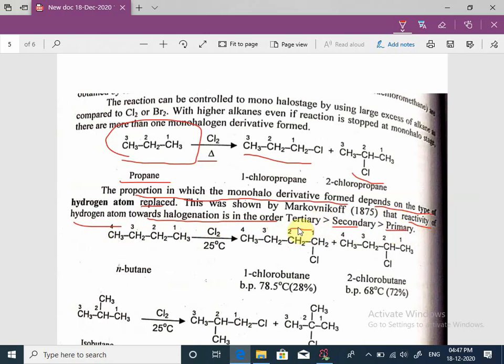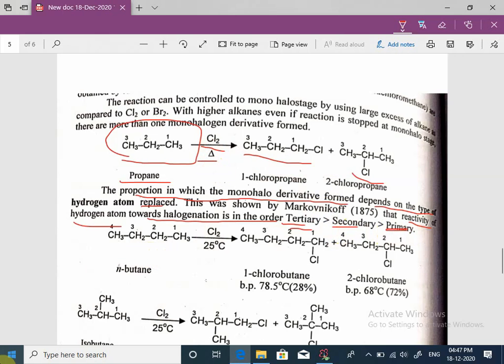Means tertiary hydrogen atom is more reactive towards chlorine, then secondary hydrogen atom is more reactive with respect to primary hydrogen atom in this chlorination reaction.